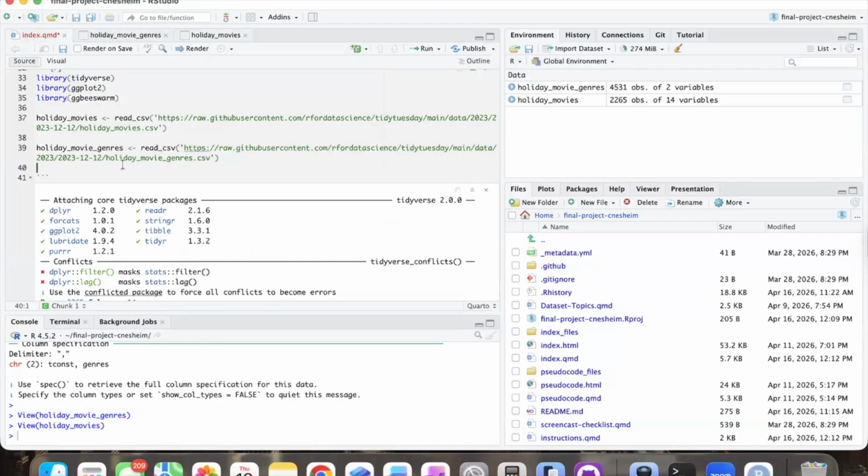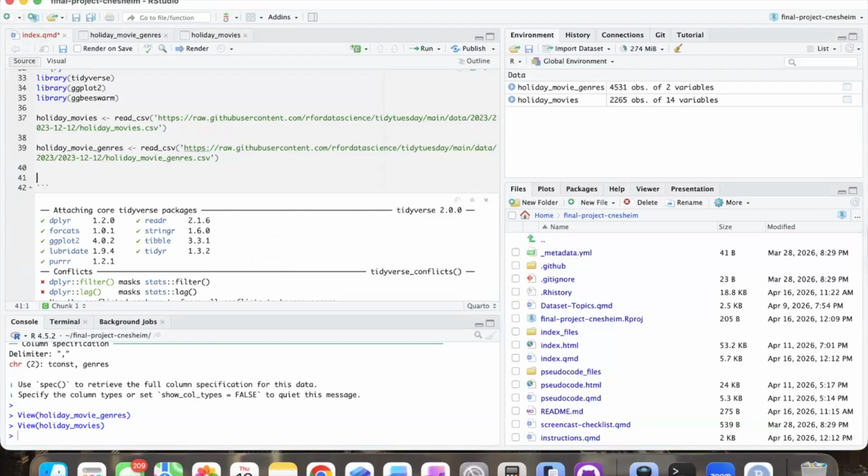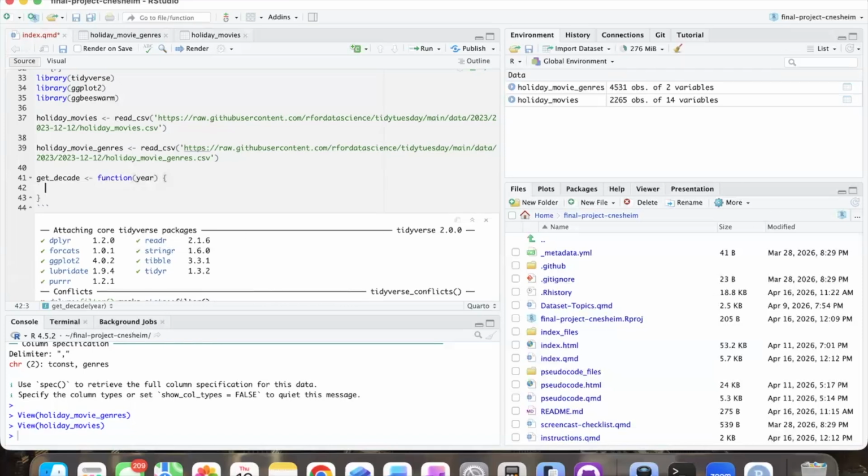The first thing I want to do is capture the data into buckets of decades. Like all the movies from 2010 to 2019 would be in one decade, which would be 2010. So we're going to use a function to do that. I'm going to call it get_decade because that's what it's going to do. It takes in the year, and it returns the floor of the year divided by 10, and then multiplies that by 10.